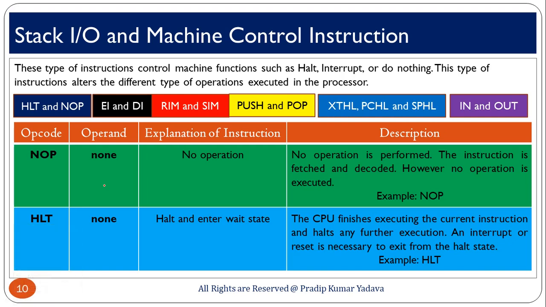Let me take an example. Suppose you have written a 4-line program and here you have mentioned halt, and again here you have written something. It will execute each line, but whenever the program counter gets halt, from that position the program counter comes out, and this line will not be executed. So this is the use of halt.